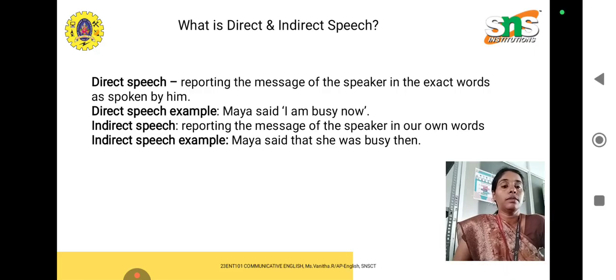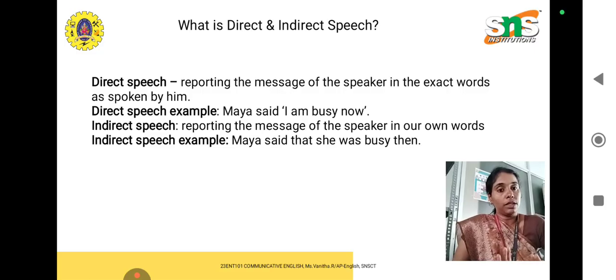So if there is a question, like "What are you doing? Where are you from?", there is a question mark, and after the question mark only we are supposed to close the quotes in direct speech. And if it is an exclamation or any punctuation mark, that should be inside the quotes. It should not be outside the quotes, because it is the original words of the speaker.